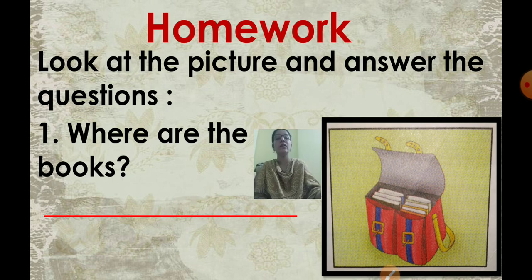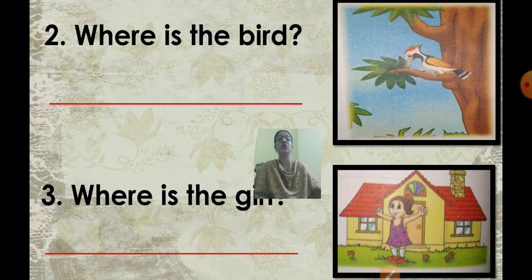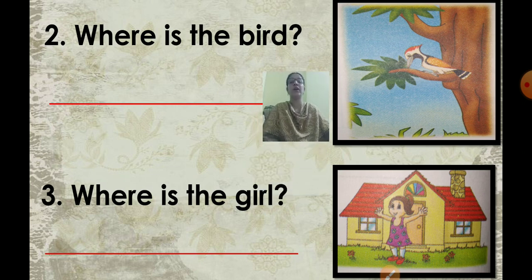Okay? Next one. Number 2. Where is the bird? So observe the picture properly. See where is the bird. Okay? And then write the answer. You are not going to write the bird. What are you going to write in place of bird? You are going to write it. So it is on the tree. Next one, number 3. Where is the girl? Now for girl, what will you use? She. So in place of the girl, you are going to use she. Write the position of the girl. She is in front of the house.